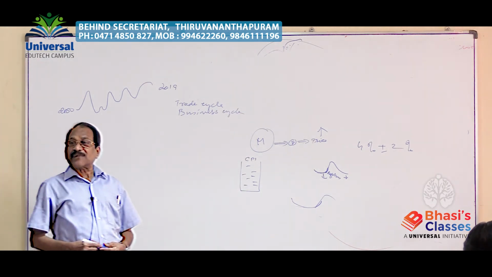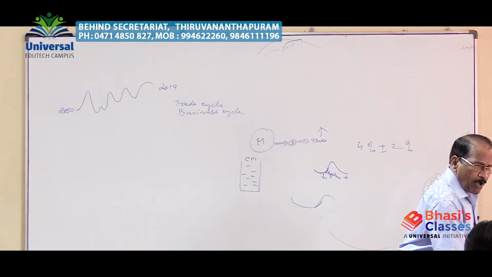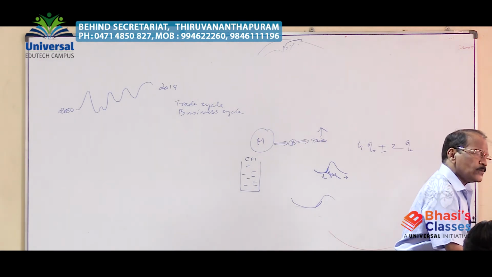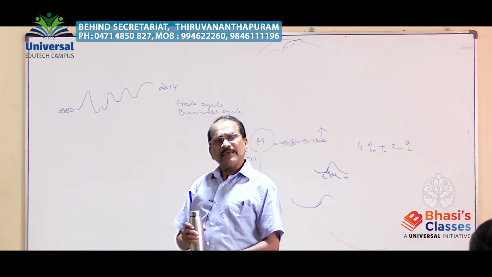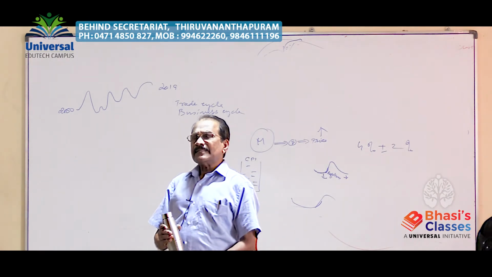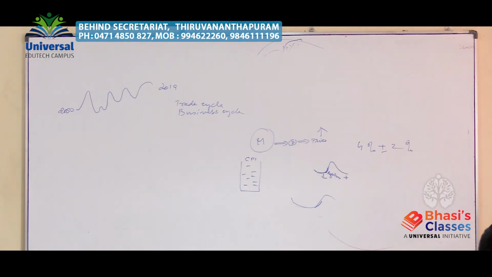A cyclical fluctuation is an inherent characteristic feature of all economies, including developing, capitalist and socialistic economies, where everywhere we find upswings and downswings.